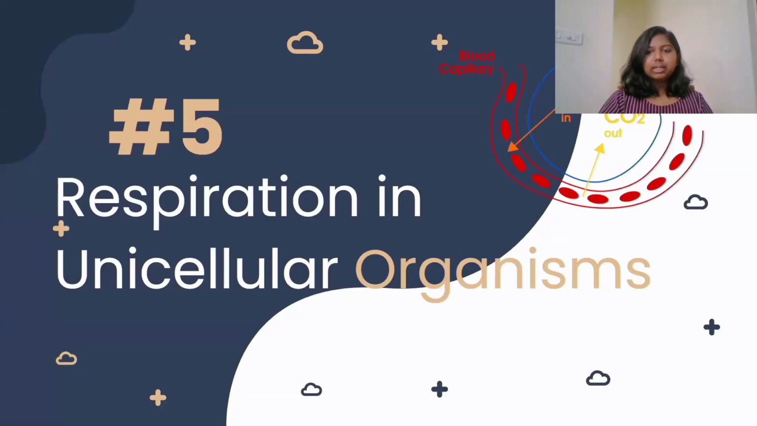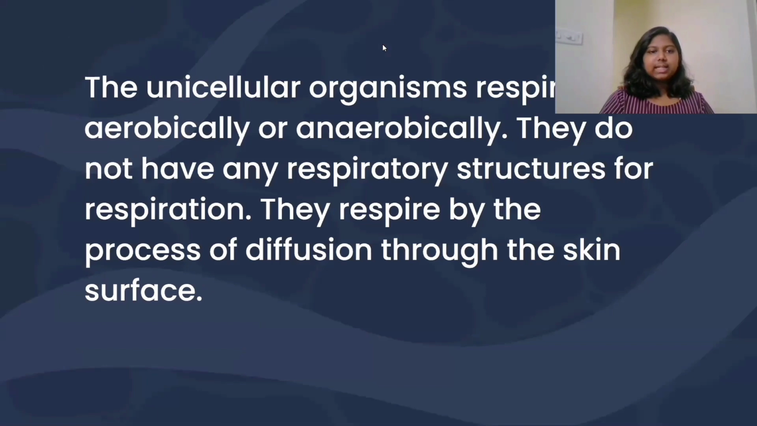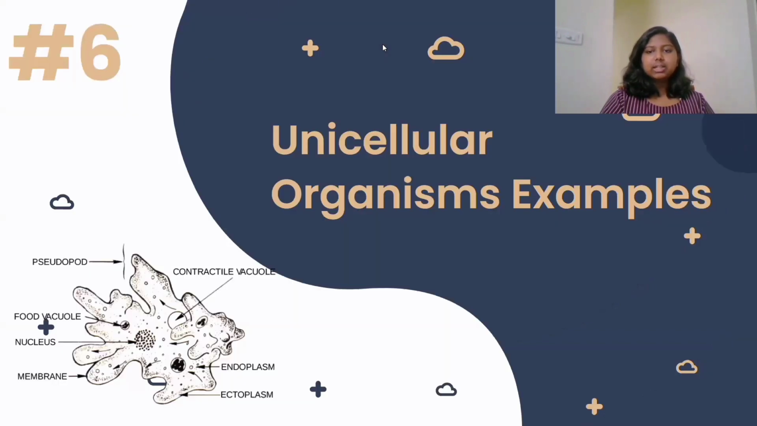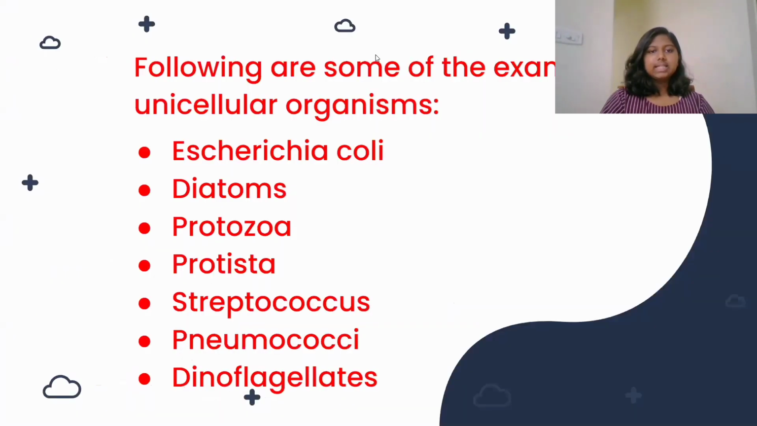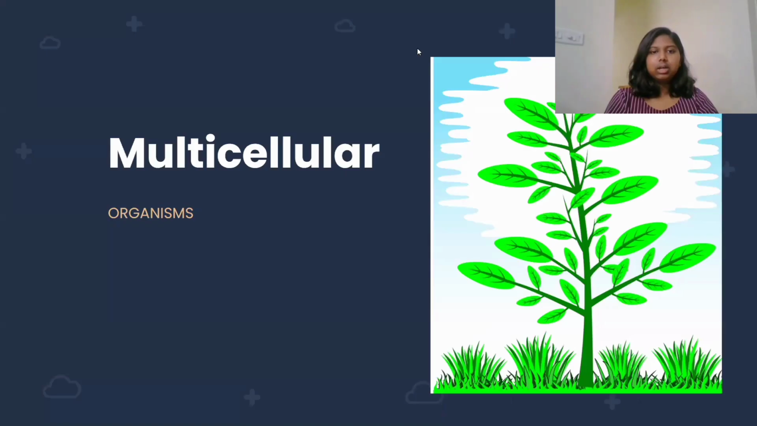Respiration in unicellular organisms. The unicellular organisms respire aerobically and anaerobically. They do not have any respiratory structures for respiration. They respire by the process of diffusion through the skin surface. Unicellular organisms examples: Escherichia coli, diatoms, protozoa, protista, streptococcus, pneumococci, dinoflagellates.